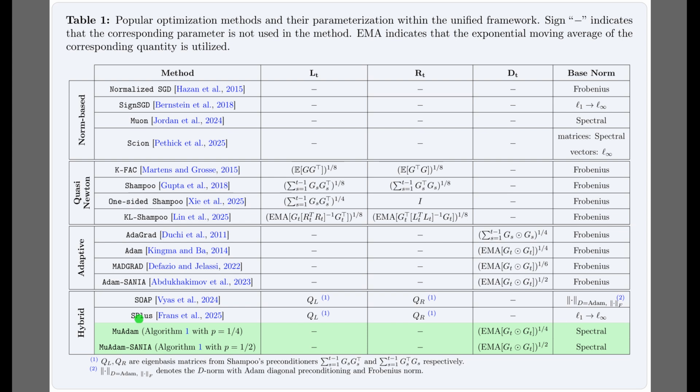Table 1 organizes popular optimizers within the unified template, mapping each method to left and right preconditioners, LT and RT, any diagonal scaling DT, and the base norm. The dashes indicate unused components, and EMA flags exponential moving averages.